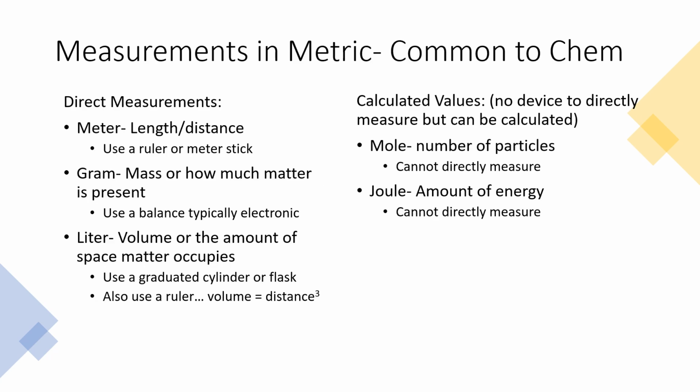Measurements in metric that are common to chemistry. So these are the ones that we are going to see most often in this class. We have two groups shown here. On the left, we have direct measurements. Direct measurements are things like meters. Meters are a measure of length or distance, and we can use a ruler or a meter stick to directly measure that